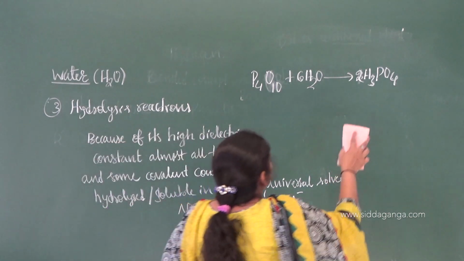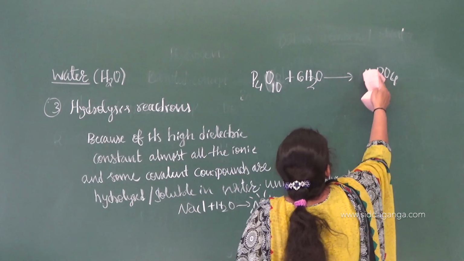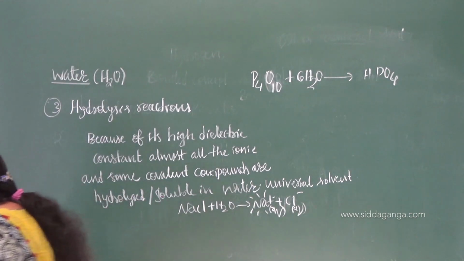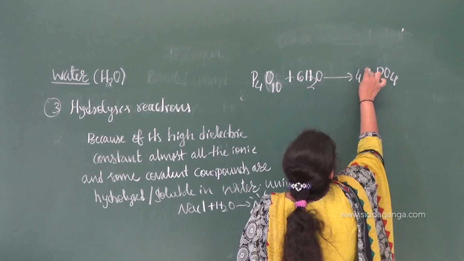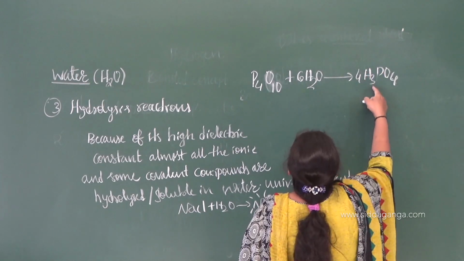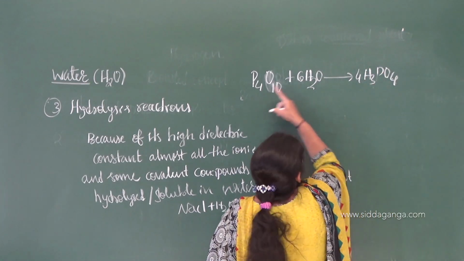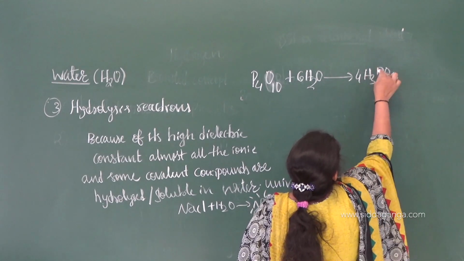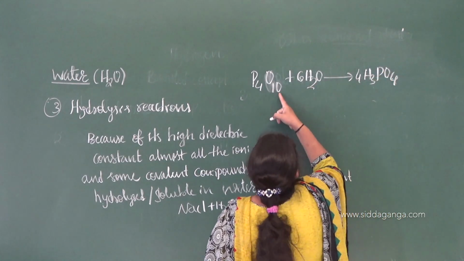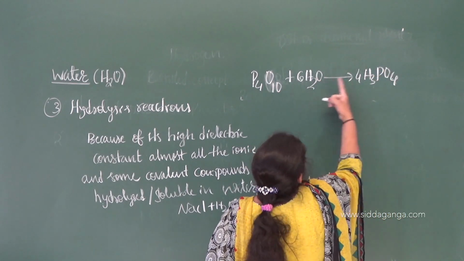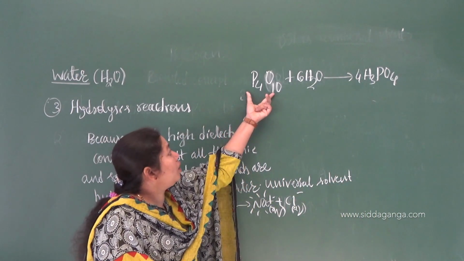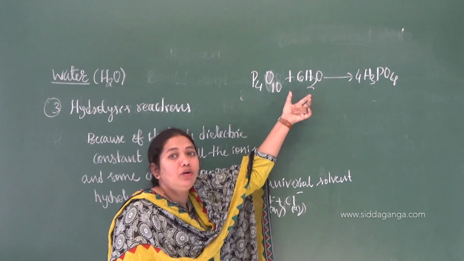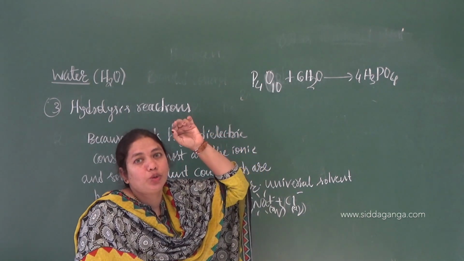It is 4H3PO4. 4 threes are 12, 6 twos are 12, P4, that is 4P, then O10 plus 6 is 16, 4 fours are 16, okay. It is a covalent compound, but it is soluble in water to form that acidic solution.